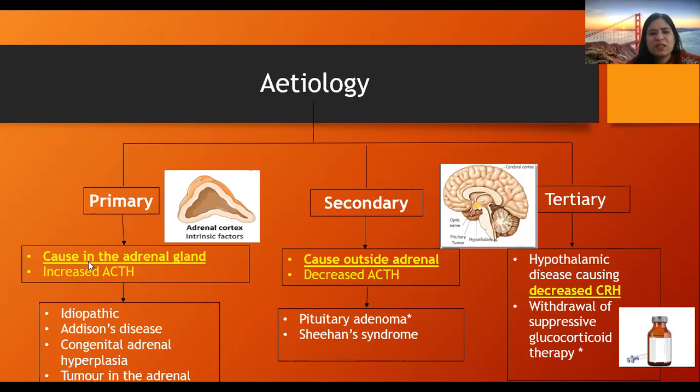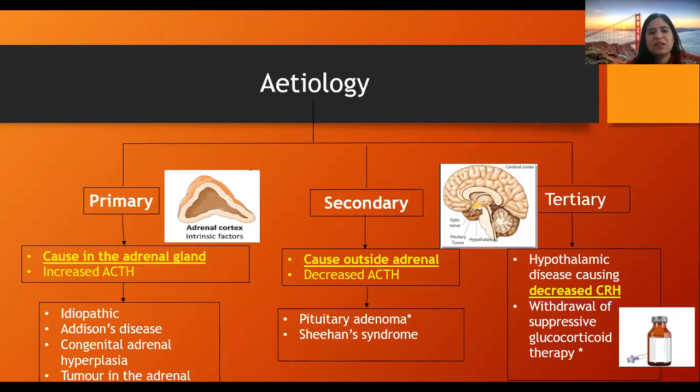Primary when the cause is in the adrenal gland with increased amounts of ACTH. The cause may be idiopathic, which means unknown cause. Addison's disease is autoimmune adrenalitis. Then congenital adrenal hyperplasia.